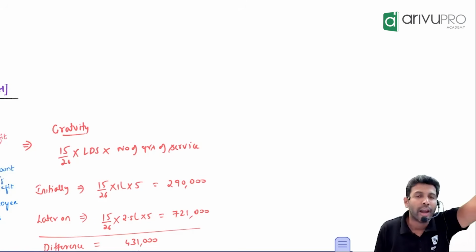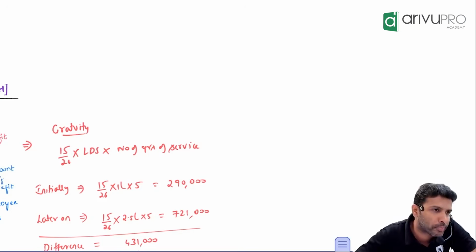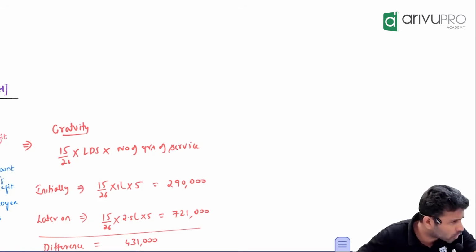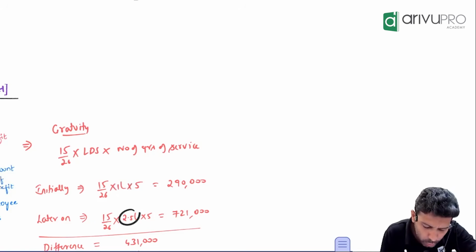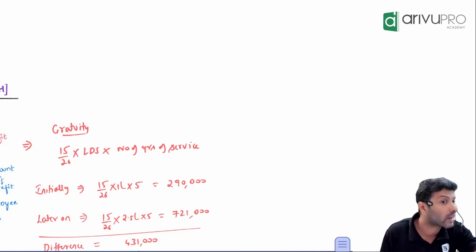Now, that employee was a super duper employee. He got promotion after promotion after promotion. His salary went from 1 lakh to 2.5 lakh. Final last drawn salary was how much? 2.5 lakh, assuming he or she got a lot of promotions.